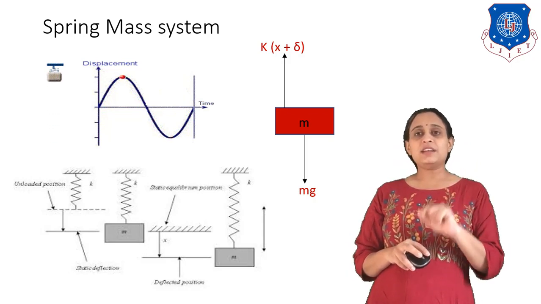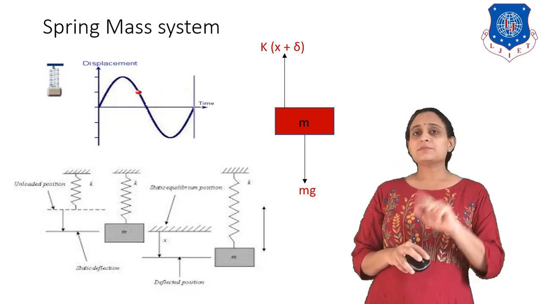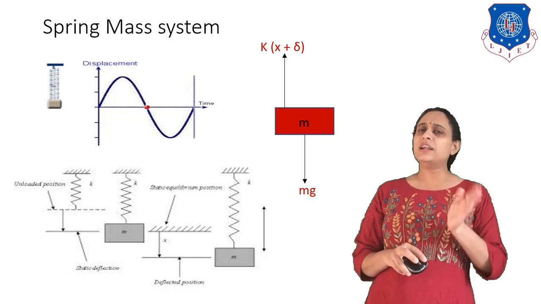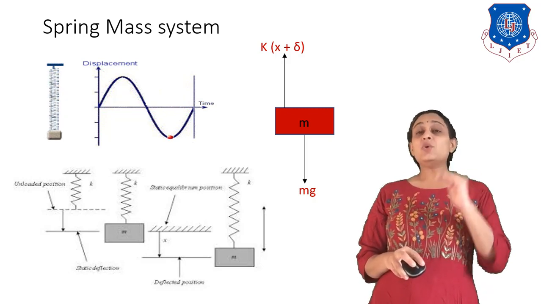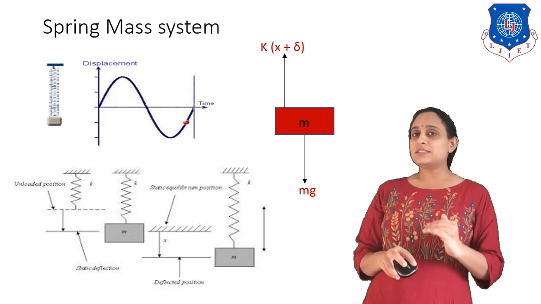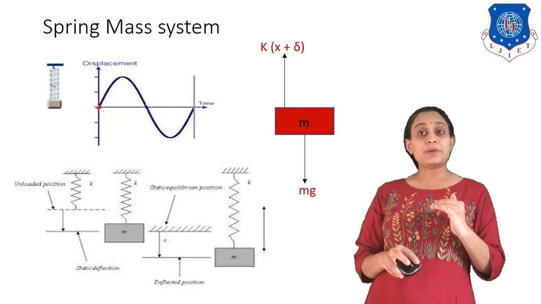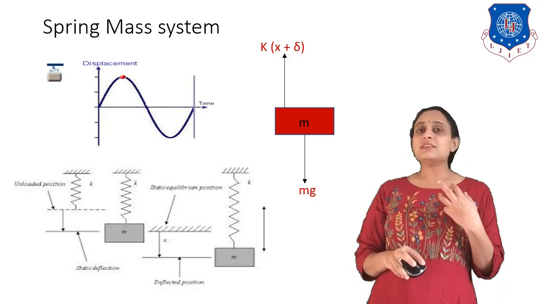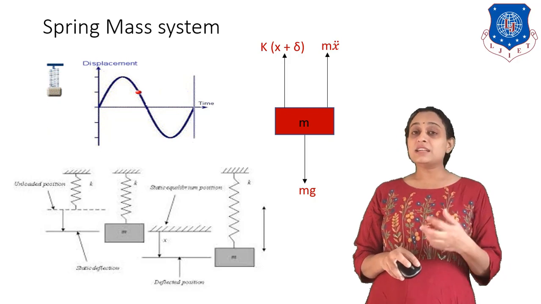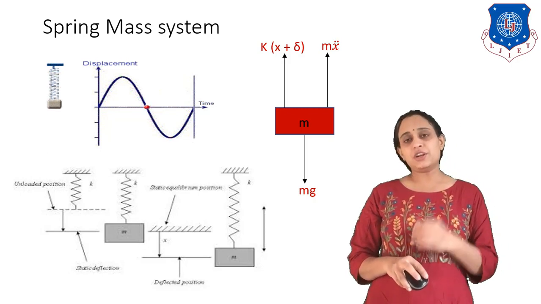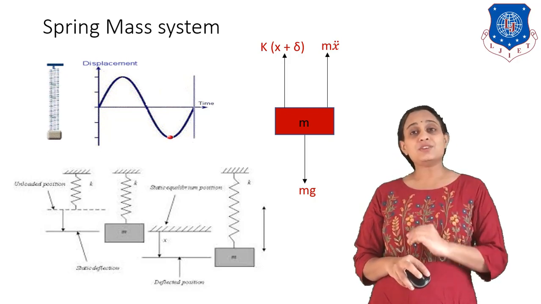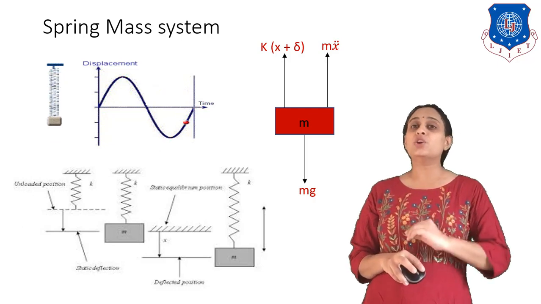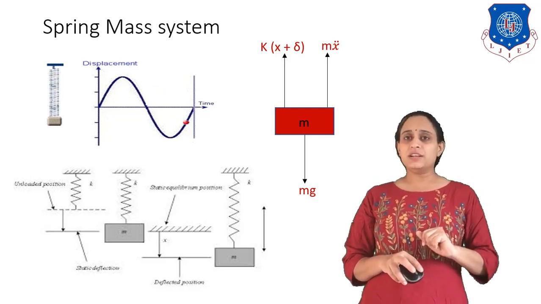So we can write the spring force as K into (x plus delta). Now here the mass will move downward with displacement x. It means the mass is having some inertia, hence an inertia force is generated on this system, and that inertia force is mx double dot.